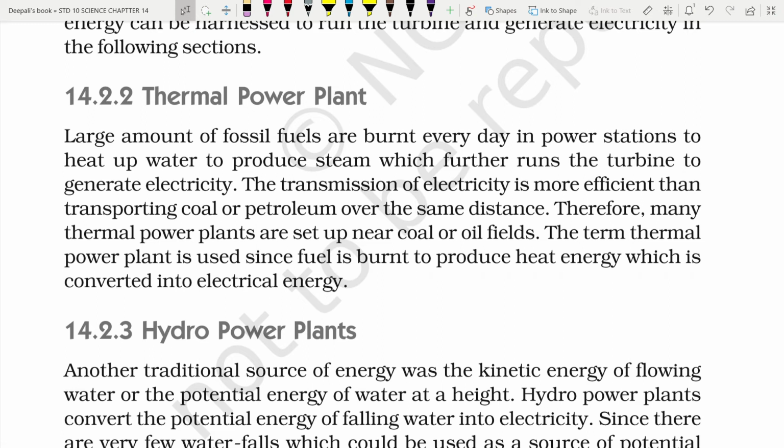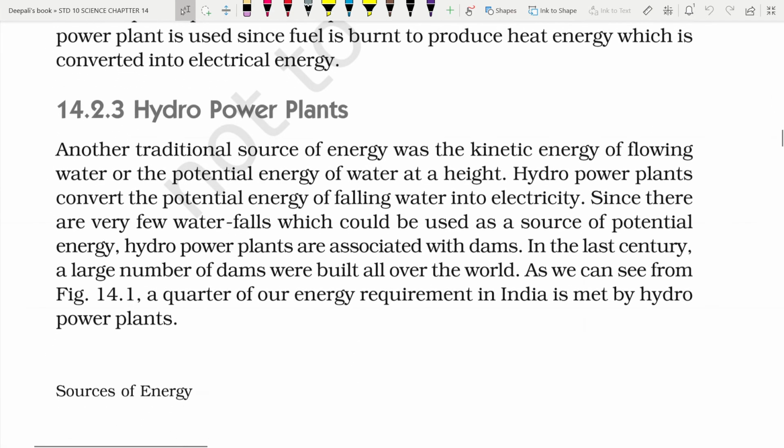The transmission of electricity is more efficient than transporting coal or petroleum over the same distance. Therefore, many thermal power plants are set up near coal or oil fields. The term thermal power plant is used since fuel is burned to produce heat energy, which is converted into electrical energy. Now let us see the hydropower plant.